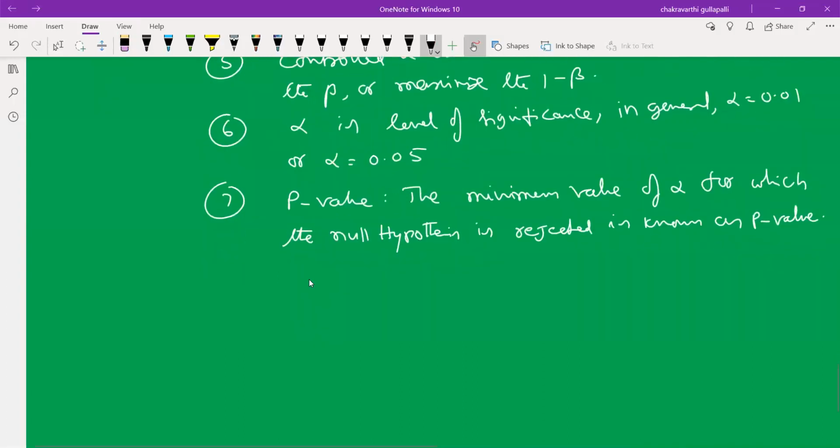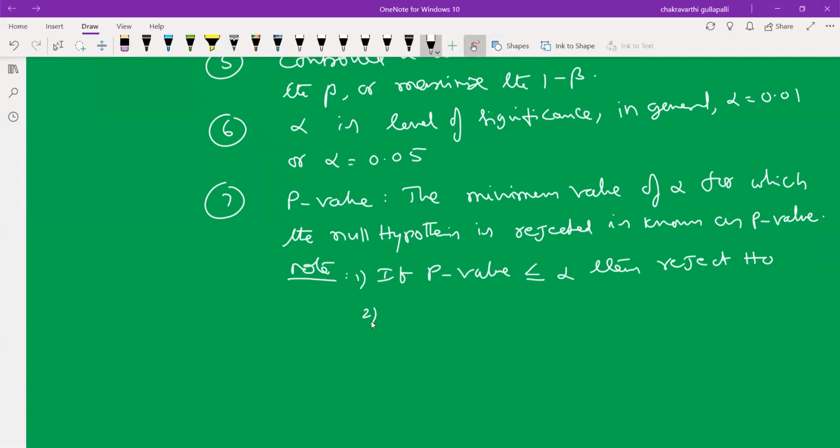P-value. So, an important note for the p-value. If the p-value is less than or equal to alpha, then reject the null hypothesis.